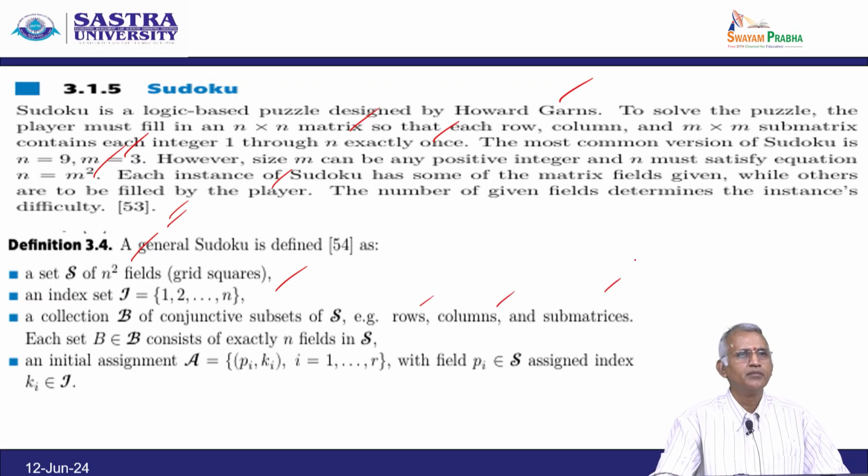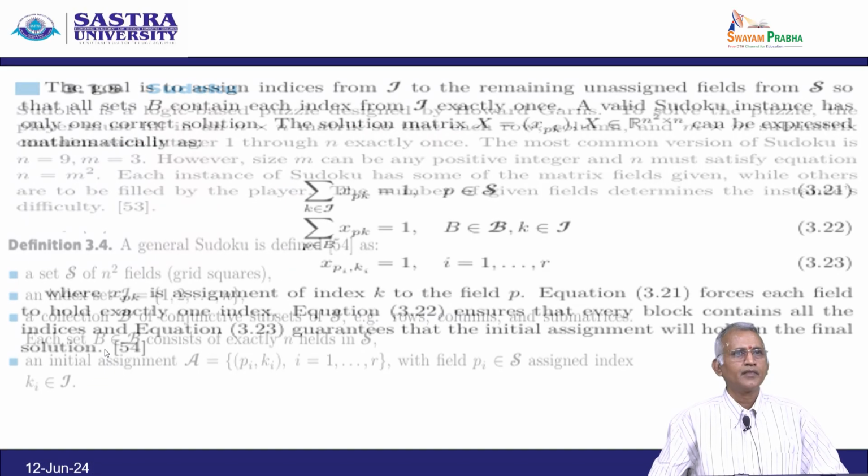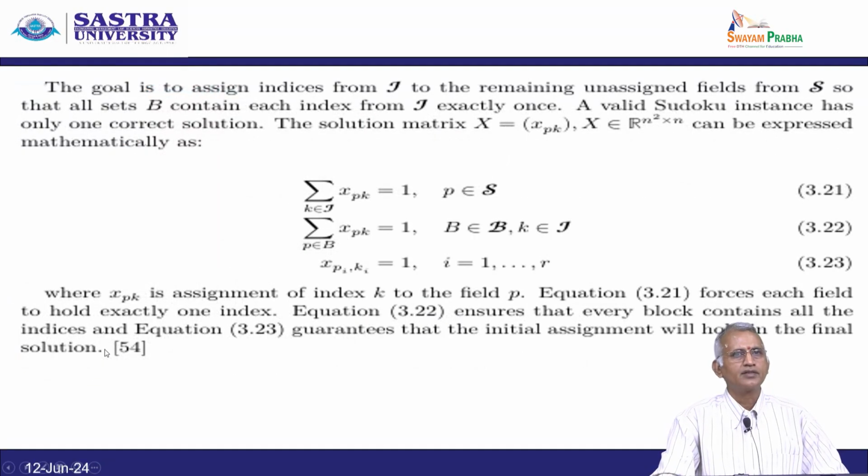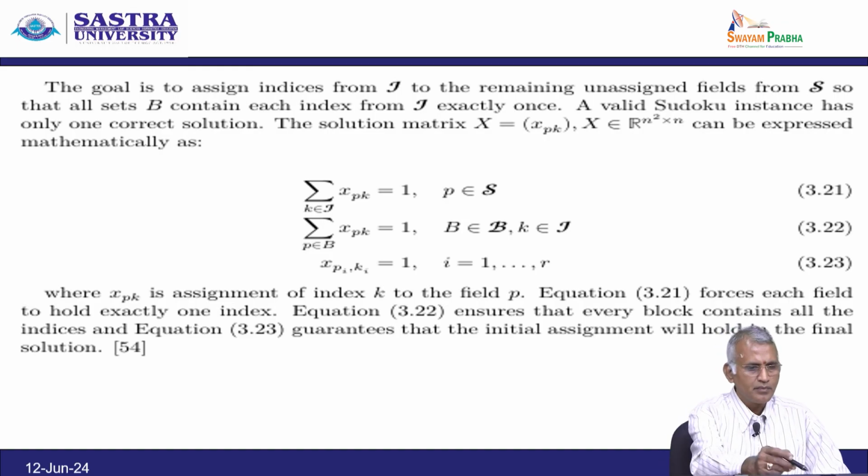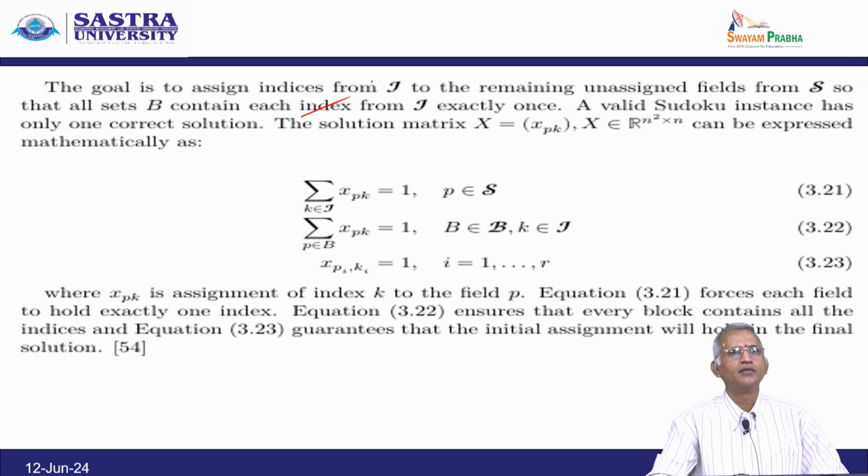Each set B in B consists of exactly n fields, and an initial assignment A equal to (Pi, Ki) with the field Pi in S assigned the index Ki belonging to J. Now, the goal is to assign indices from J to the remaining unassigned fields from S, so that all the sets B contain each index from J exactly once. So, a valid Sudoku instance has only one correct solution.